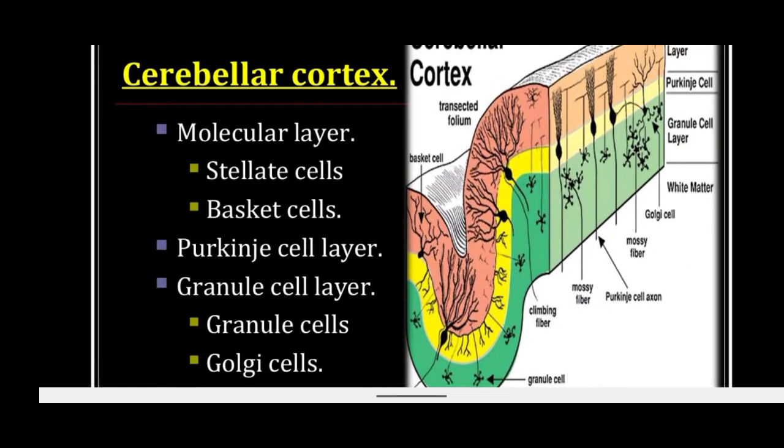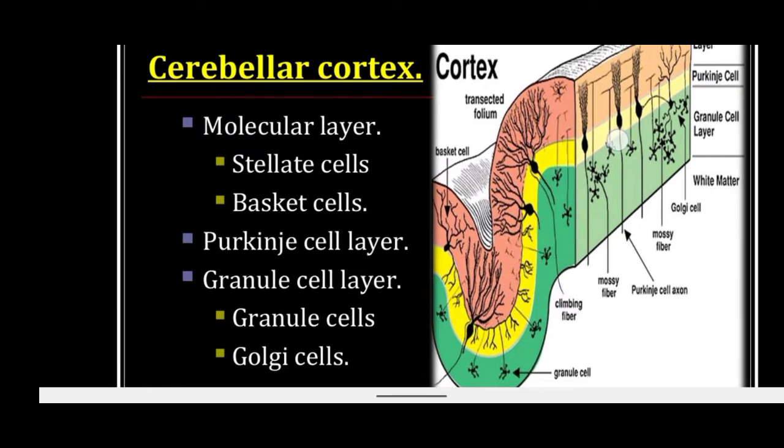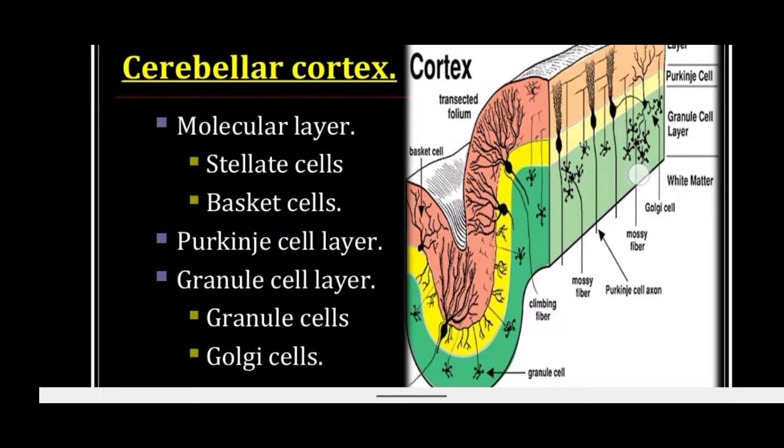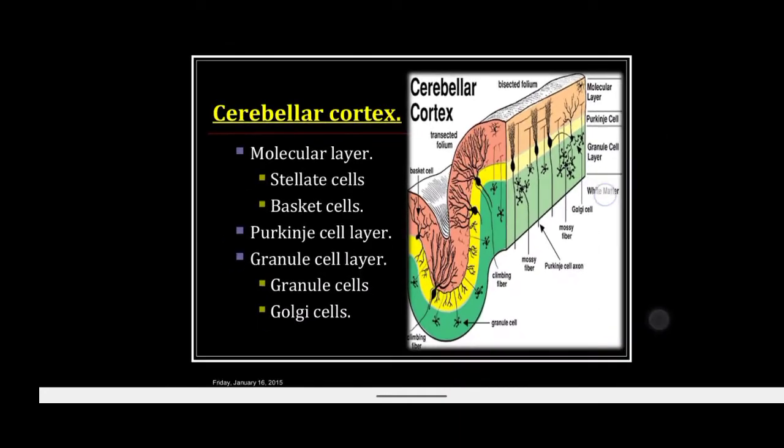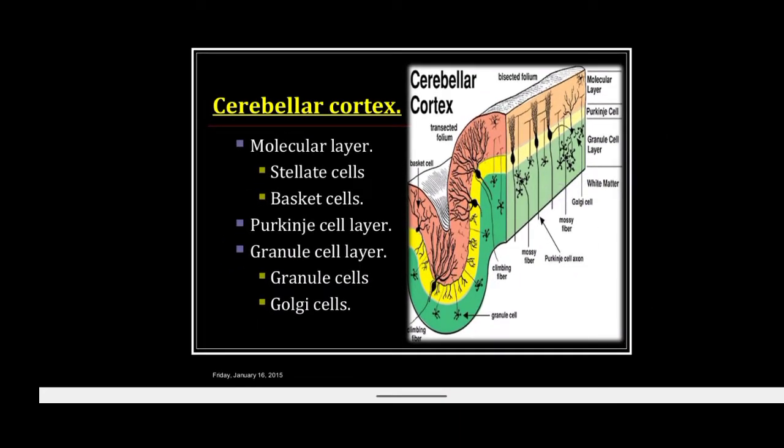इस पिक्चर में देख सकते हो, the outer one is the molecular layer, the middle one is the Purkinje cell layer, and the deeper one is the granular cell layer, containing Golgi cells and granular cells, and beneath this is the white matter. White matter contains four types of cerebellar nuclei.